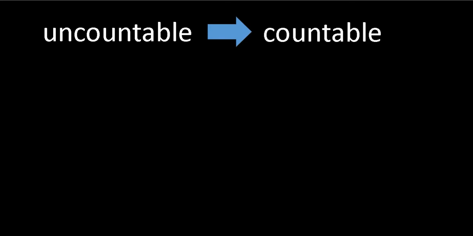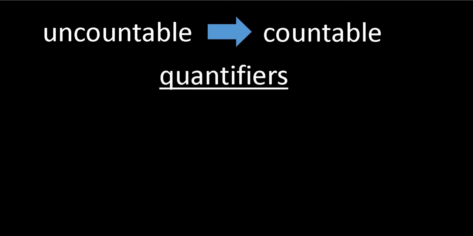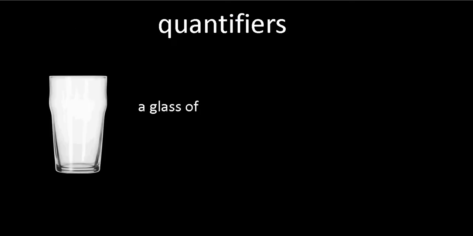Okay, now we've talked about uncountable nouns, and what we have to do now is change them so we can count them. So how do we count something that is uncountable? The answer is quantifiers. So we're going to learn about those right now. Here is a glass of water. Water is uncountable, but I can count glasses of water. I have 1 glass of water. I have 3 glasses of water. Same thing with juice, a glass of juice or a glass of milk.